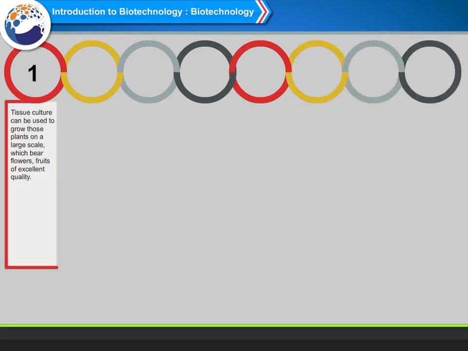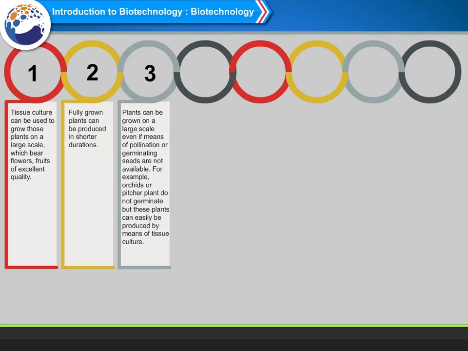1. Tissue culture can be used to grow those plants on a large scale which bear flowers and fruits of excellent quality. 2. Fully grown plants can be produced in a shorter duration. 3. Plants can be grown on a large scale even if means of pollination or germinating seeds are not available. For example, orchids or pitcher plant do not germinate, but these plants can easily be produced by means of tissue culture.